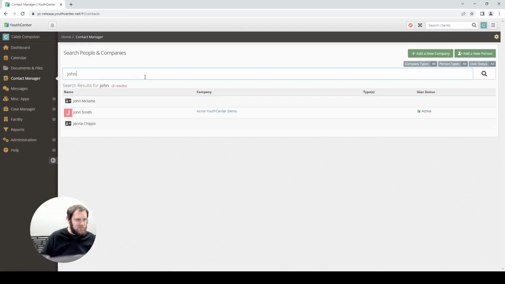So if I do something more similar like John, you can see I have John McLean, which is a client contact specifically. We also have John Smith, and this John Smith is actually a user in the system. So I can see both users, individuals, and companies in this new Contact Manager. I can add a new person or add a new company directly from this screen, and then go and later associate them with a client contact after I've entered them here if I'd prefer. So a lot of power in what you can do and how you can search for information across YouthCenter.